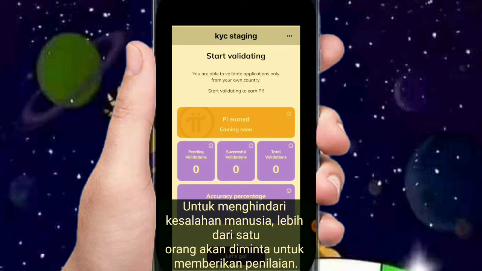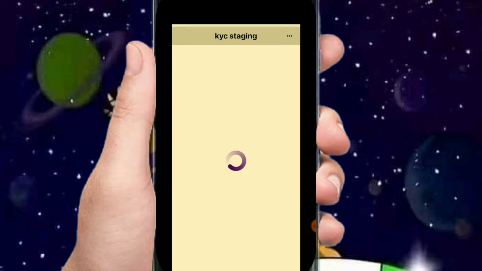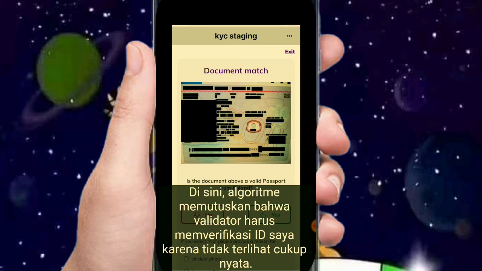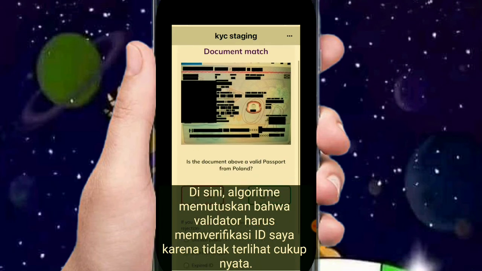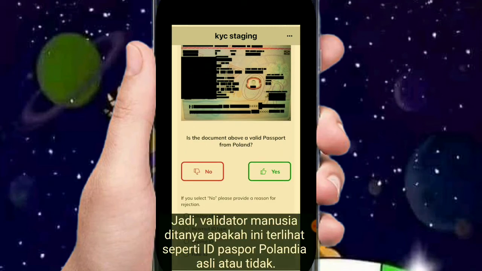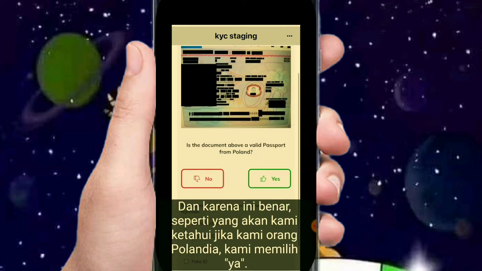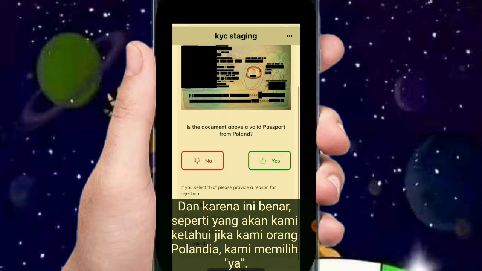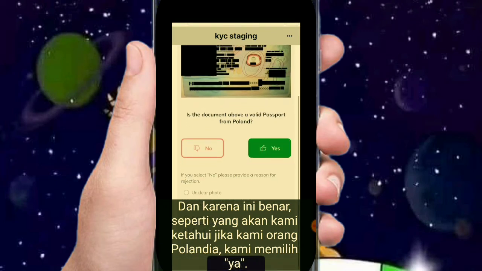To avoid human errors, more than one person will be asked to provide an assessment. Here, the algorithm decided that validators must verify my ID because it didn't look real enough. So, human validators are asked whether this looks like a real Polish passport ID or not, and since this is true, as we would know if we were Polish, we select yes.